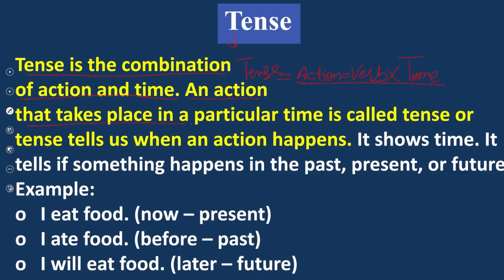An action that takes place in a particular time is called tense, or tense tells us when an action happens. So, briefly, this is the definition of tense. It shows time. It tells if something happens in the past, present, or future.